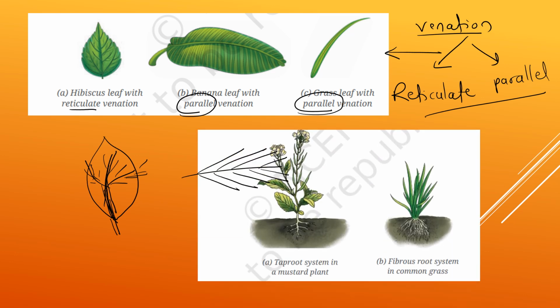If you understood this, you will understand about the types of roots. Now we have two types of roots: taproot and fibrous root. The taproot system in a mustard plant, the picture is about it. And the second one, you can see the fibrous root system in common grass.